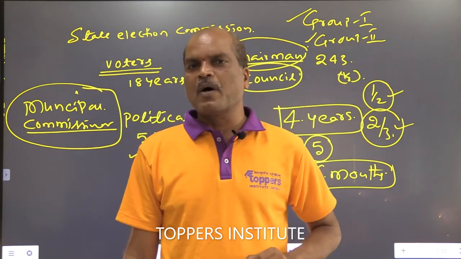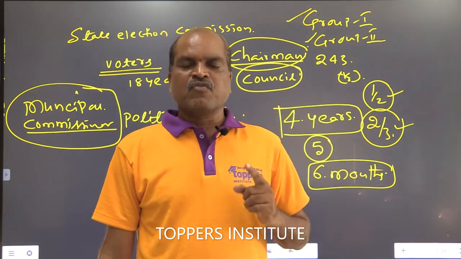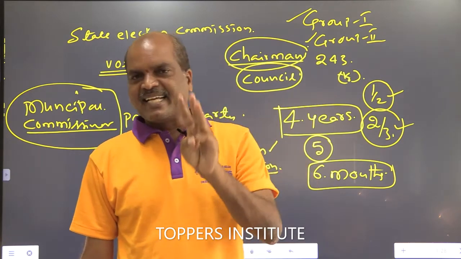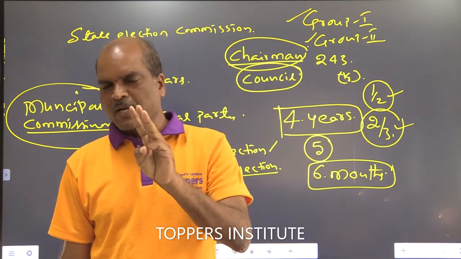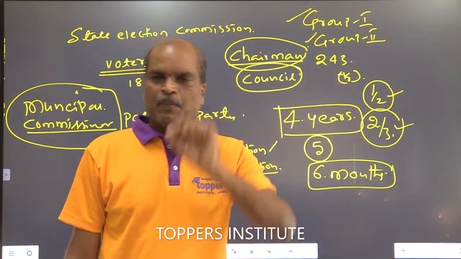Selection grade municipality, special grade municipality, first grade municipality: these three types of municipalities have a group 1 cadre municipal commissioner.